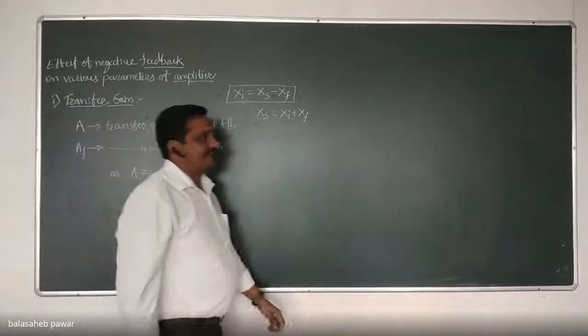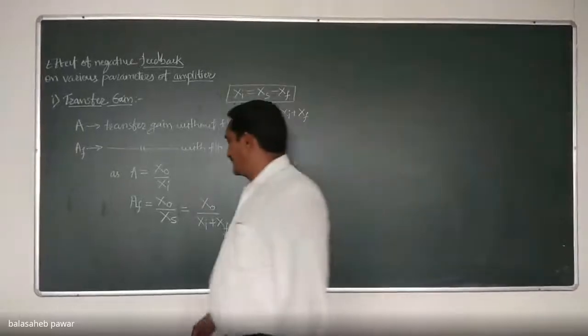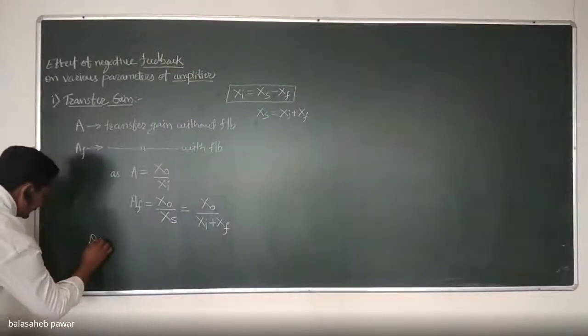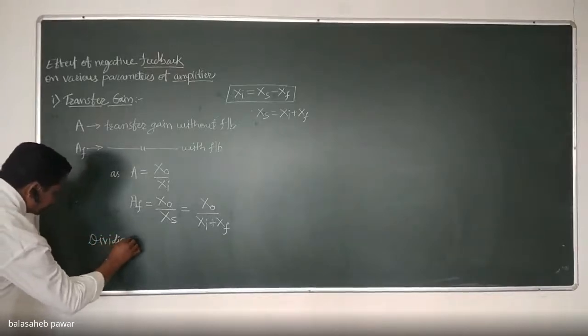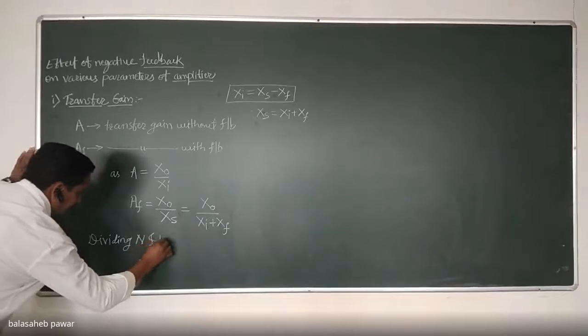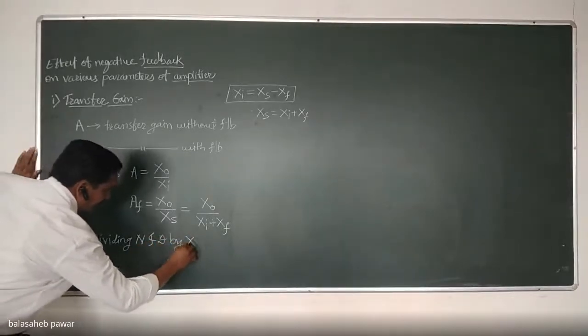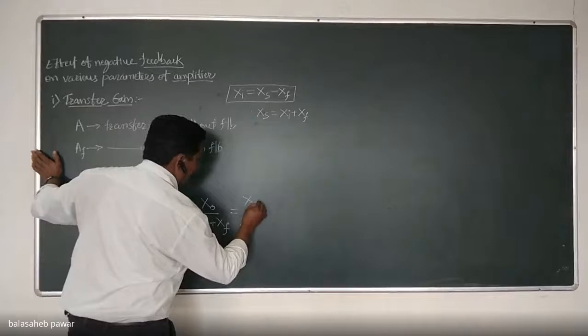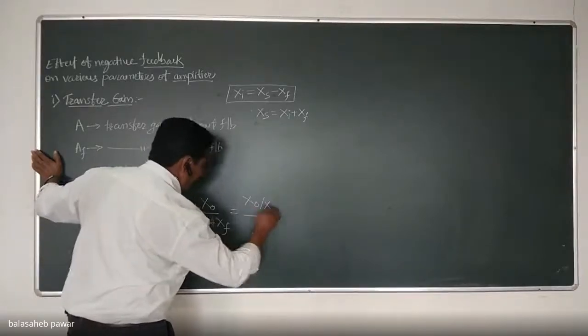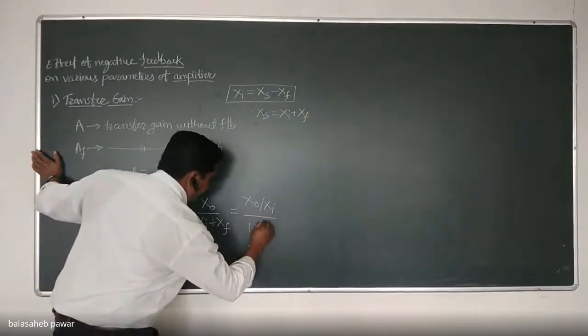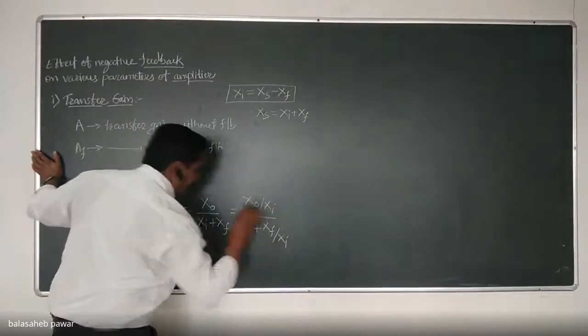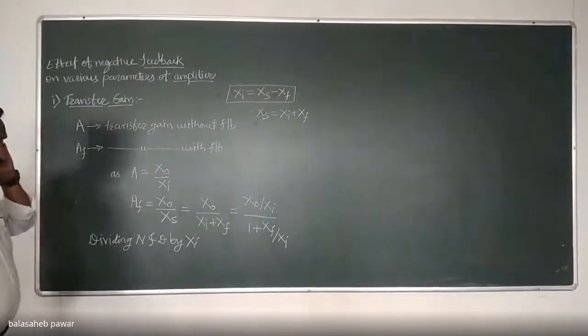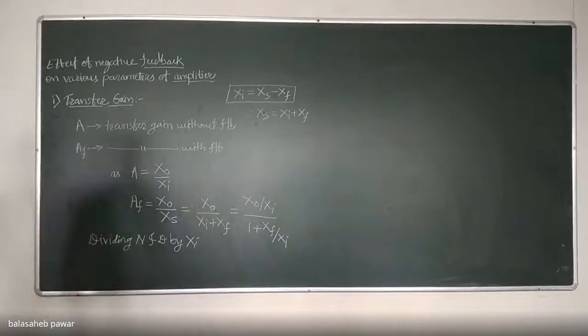Dividing numerator and denominator by xi, we will have the equation as xo by xi divided by 1 plus xf by xi. Is it okay?